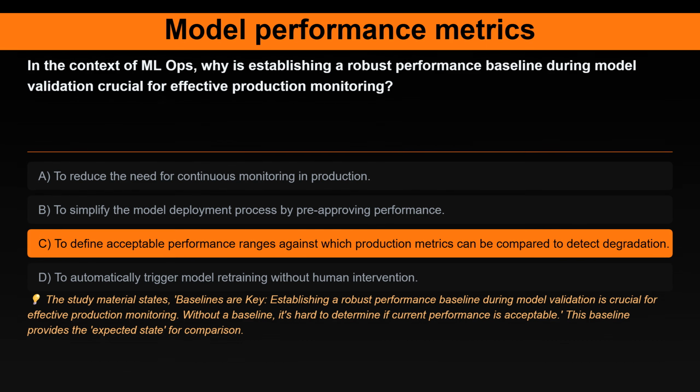The correct answer is to define acceptable performance ranges against which production metrics can be compared to detect degradation. Here's the explanation. The study material states, baselines are key. Establishing a robust performance baseline during model validation is crucial for effective production monitoring. Without a baseline, it's hard to determine if current performance is acceptable. This baseline provides the expected state for comparison.